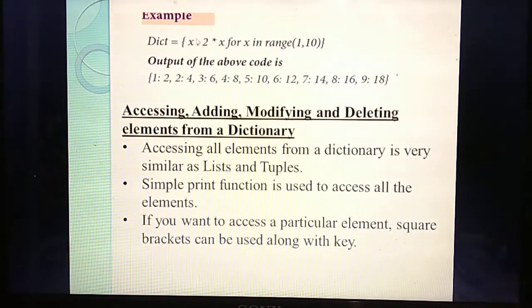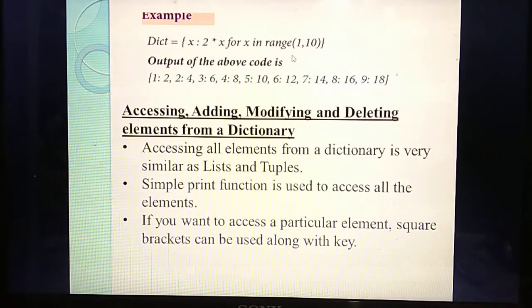So what's the key here? They are giving x colon 2 into x. The variable you are giving, the expression you are giving, 2 into x. Next, the for keyword. What variable have you used in the expression? x. So you need to define the variable x here. Next, in range of, from where to where? 1, 10. The value is till 10.